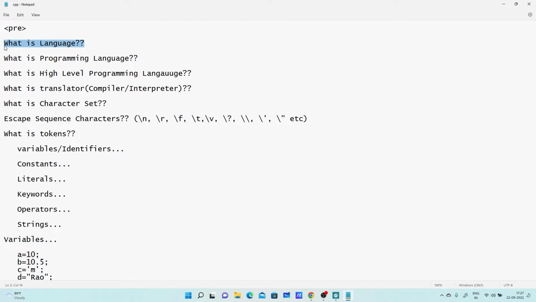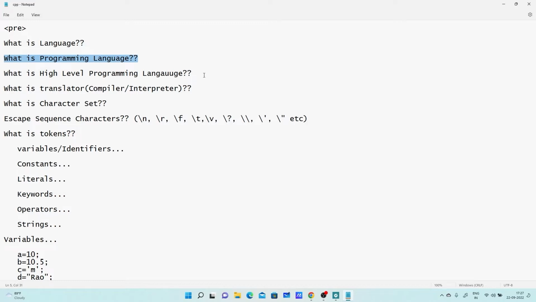As we all are using some language to communicate with each other, we are using English, Hindi, or our mother tongue to communicate with each other, right? Similarly, if one has to communicate with the computer, it can be done by using a programming language, by writing programs. With the help of that program we can communicate with the computer. So that is called a programming language. As per my opinion, programming languages are artificial languages, invented by some inventors.